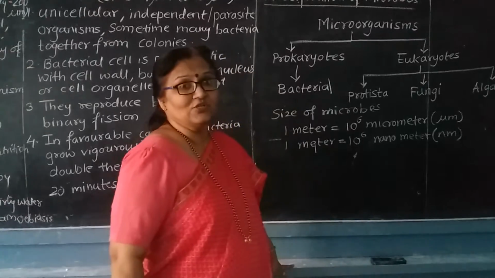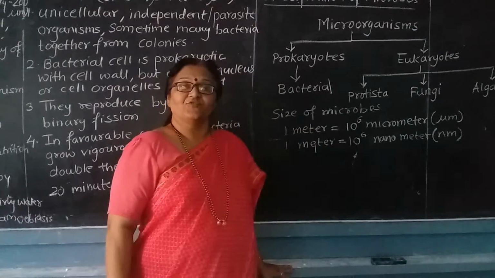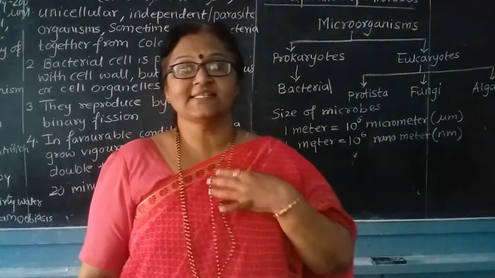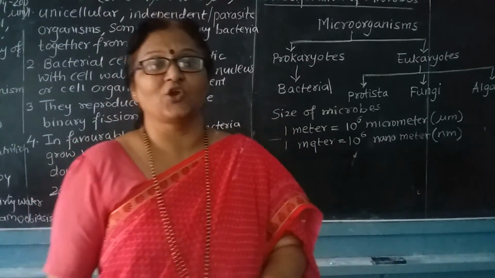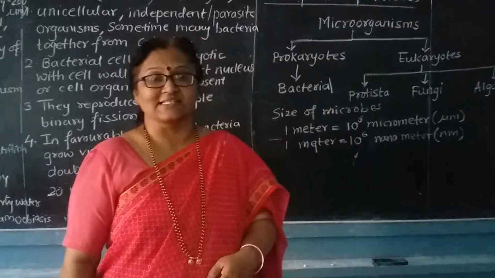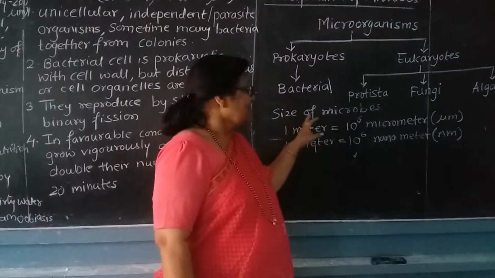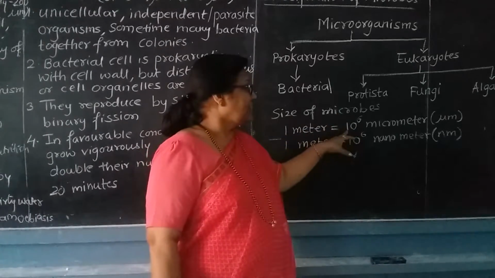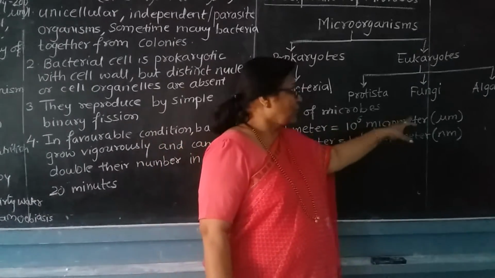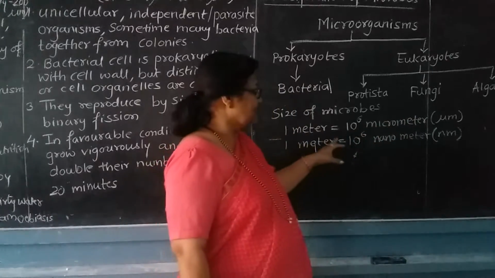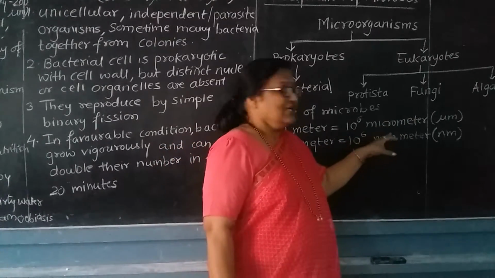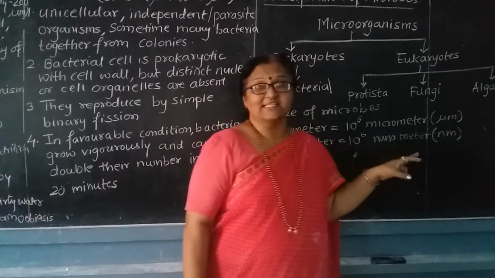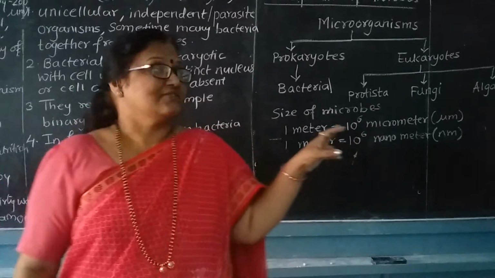Whenever you see the microbes, I have told you already that the microbes are very minute in size. Minute in size means they cannot be seen by our naked eyes. Whenever you see the size of the microbes, 1 meter is equal to 10 raised to 6 micrometers, and 1 meter is equal to 10 raised to 9 nanometers. Now the size varies in this structure.